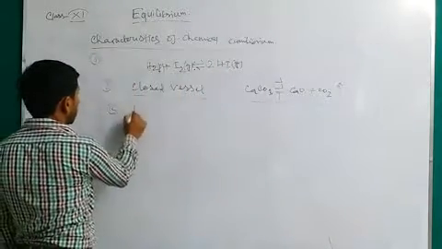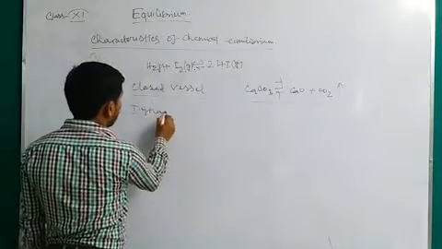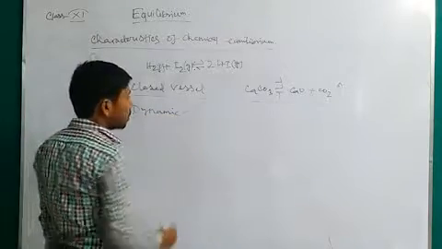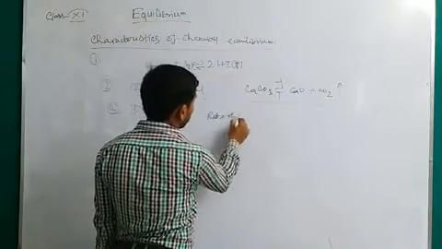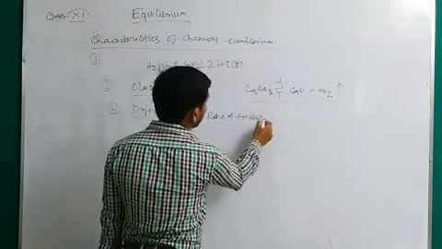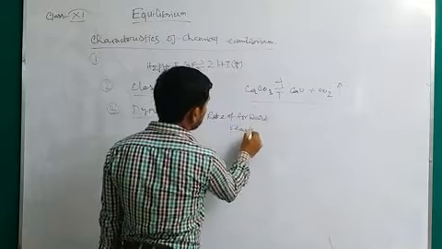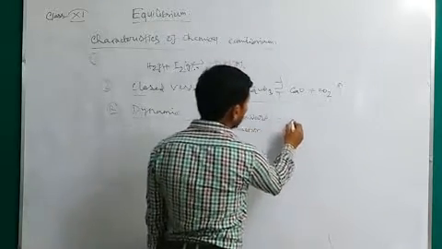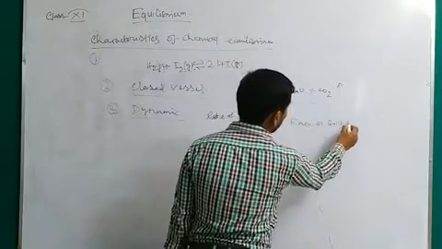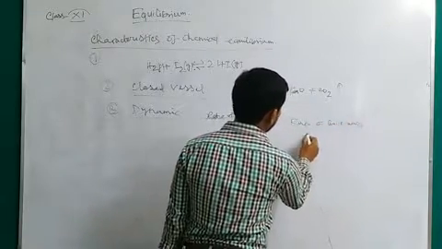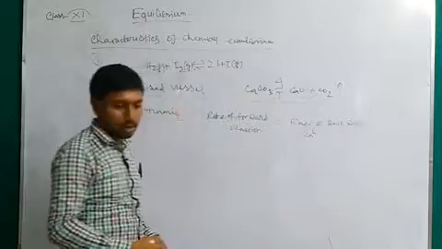The third one: equilibrium is dynamic in nature. We know what dynamic means here. Dynamic means the rate of forward reaction is equal to the rate of backward reaction. Clear?